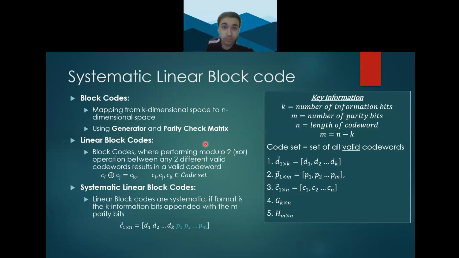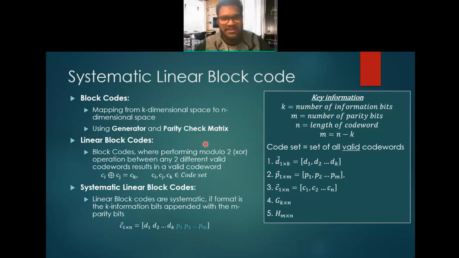Assalamu alaikum. My name is Mohammad Murtaza and I will be talking about the systematic linear block code. Before going into the math, we will first look at each term of the word, starting with block codes. Block codes are codes where you map a k-dimensional space to an n-dimensional space, and you do so using a generator matrix G on the encoding part and a parity check matrix on the decoding part.